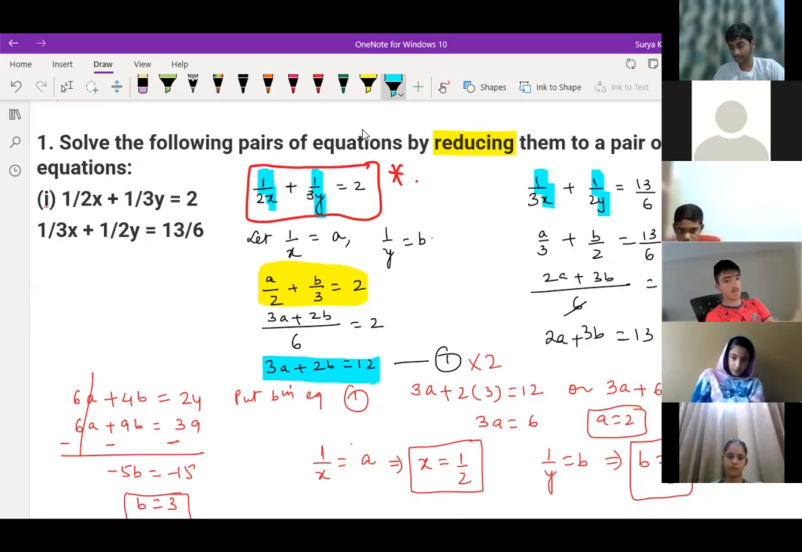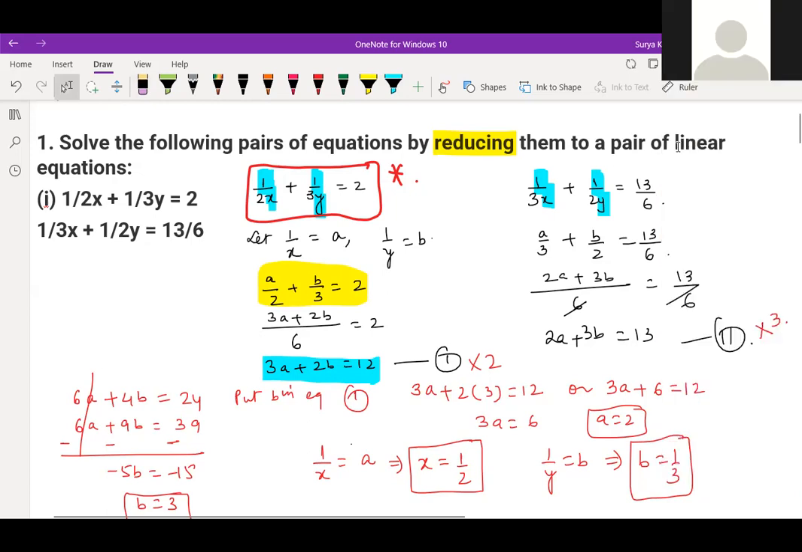Now see the second equation over here, on the right hand side. 1 by 3x plus 1 by 2y is equal to 13 by 6. So from this equation, we got 2a plus 3b is equal to 13. This is our second equation. This much is clear to everyone, children? First and second equation is clear or not?